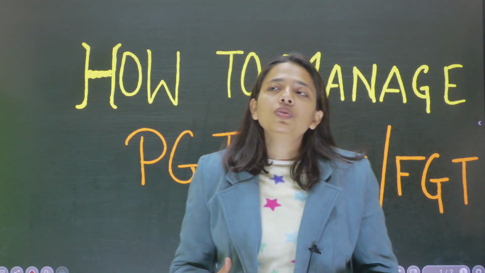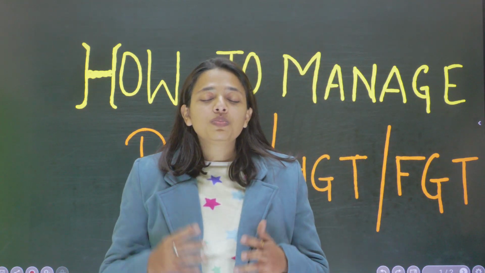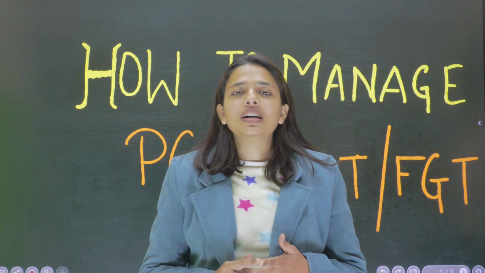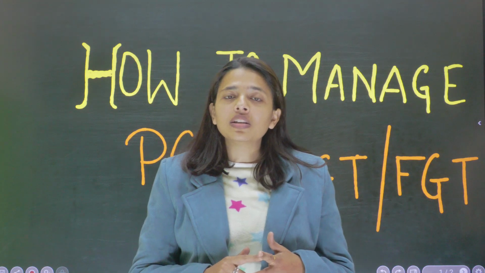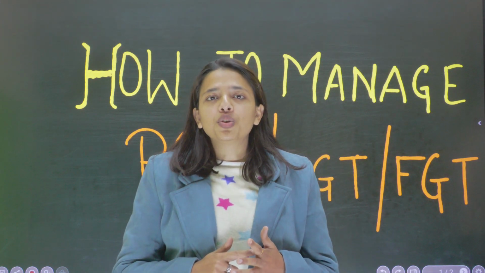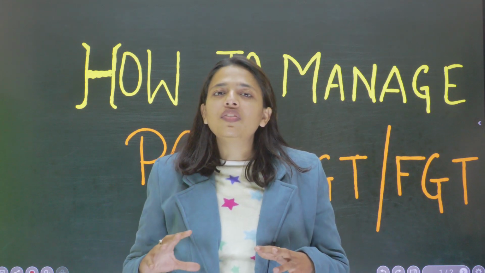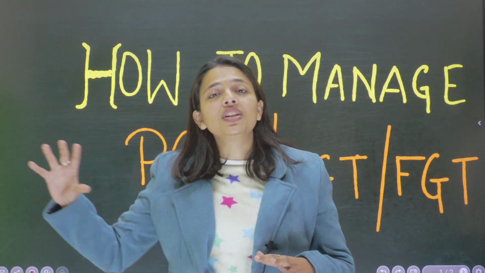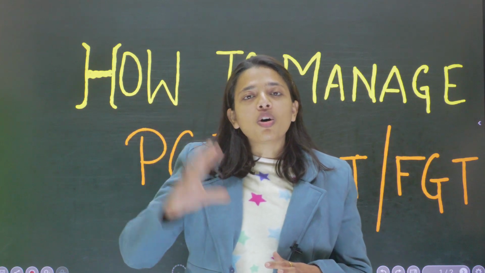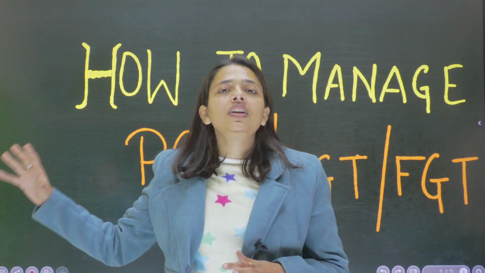So let me give you the full form of these three tasks. PGT means progressive group task, FGT means final group task, HGT means half group task. So from the word you can understand that in progressive group task definitely you get the obstacles in progression, which is obstacle number 1, then 2, then 3 and then 4.